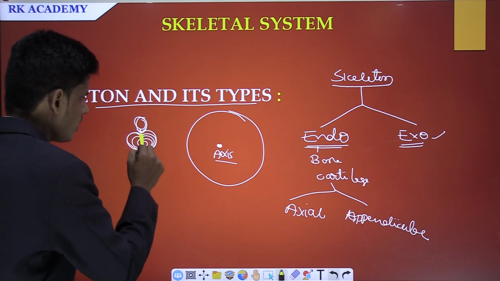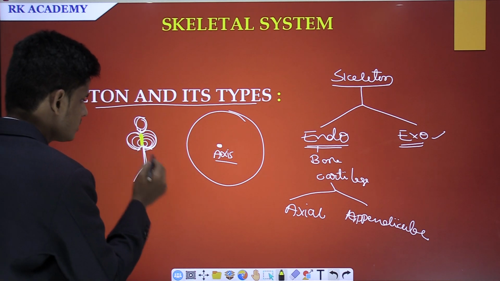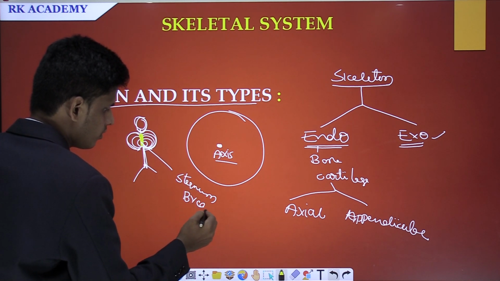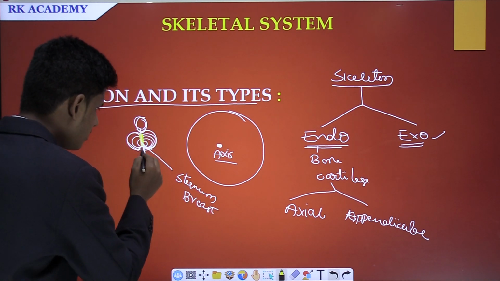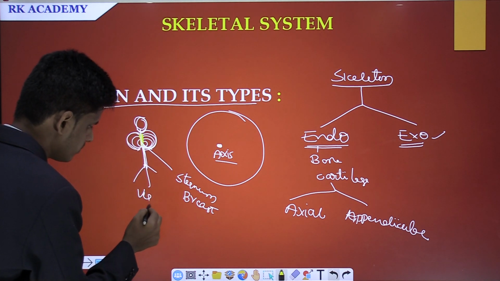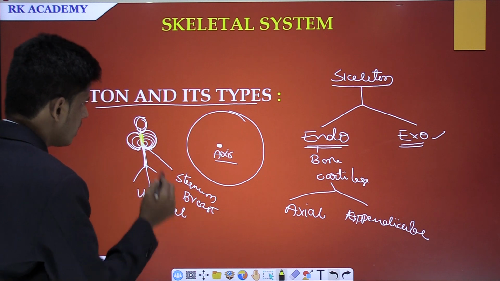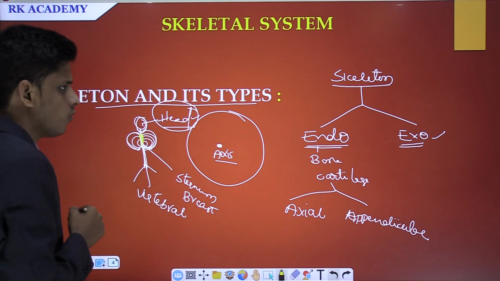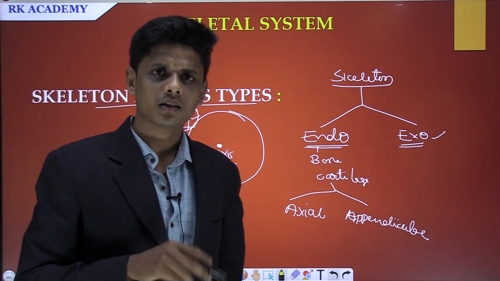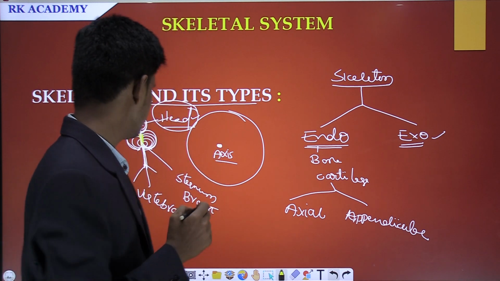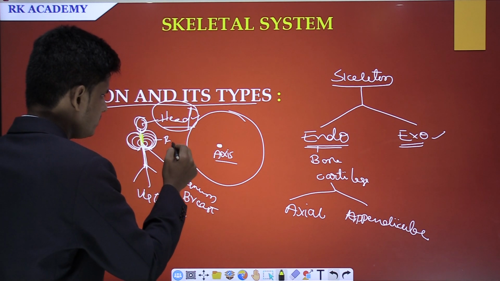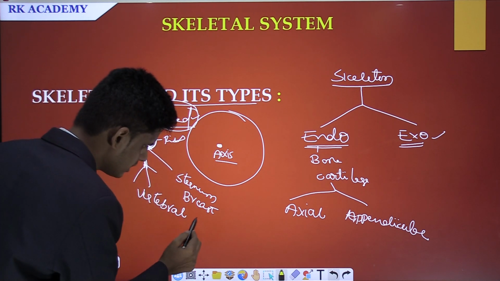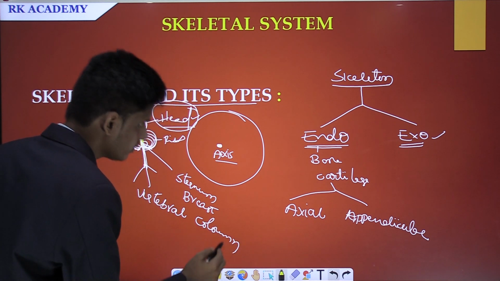This bone is called sternum or breastbone. And this is the vertebral column. And this is the head. So you can easily notice the components of the axial skeleton: head, ribs, the sternum or breastbone, and the vertebral column.